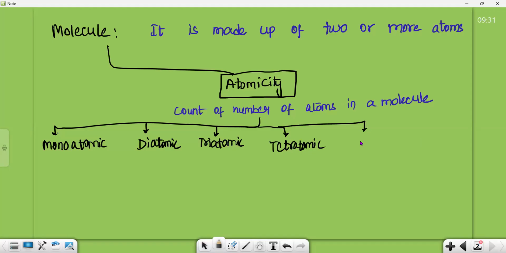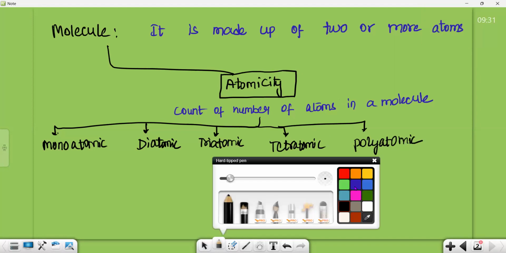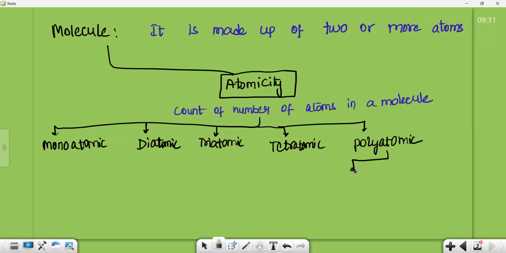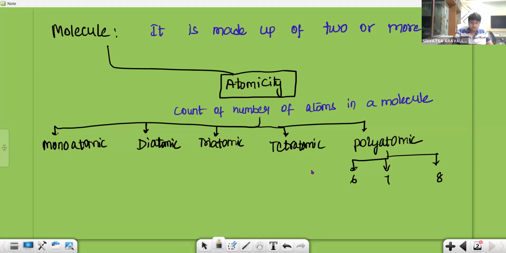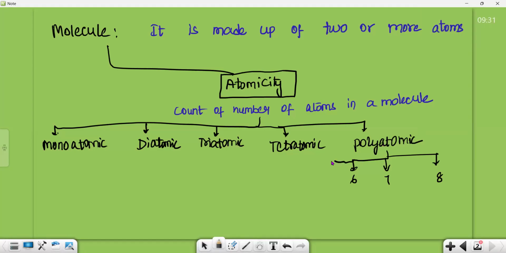Then hexaatomic, hepta, octa. So we can write polyatomic, tetraatomic, polyatomic. So many atoms are used. In polyatomic, we can discuss again if the atoms are 16 in number, or 7, or 8 in number. So we can discuss these examples under the category. There is pentatomic also. Polyatomic in the sense more than 5.